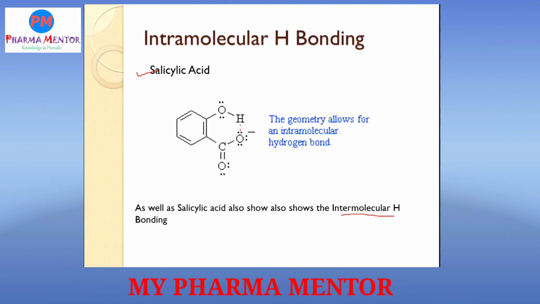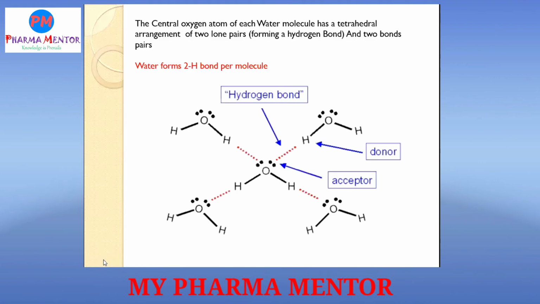Due to these two, intramolecular and intermolecular hydrogen bonding, salicylic acid has the highest melting point. That is the reason: both intramolecular as well as intermolecular hydrogen bonding are present in salicylic acid. After that, the next example given is hydrogen bonding between water molecules.